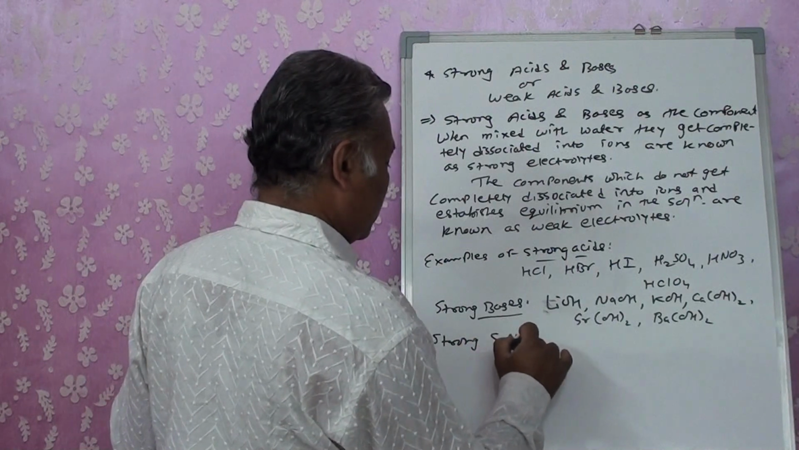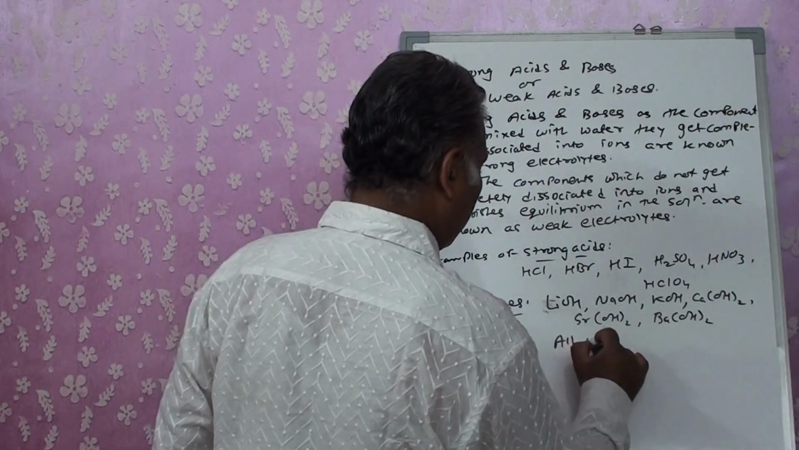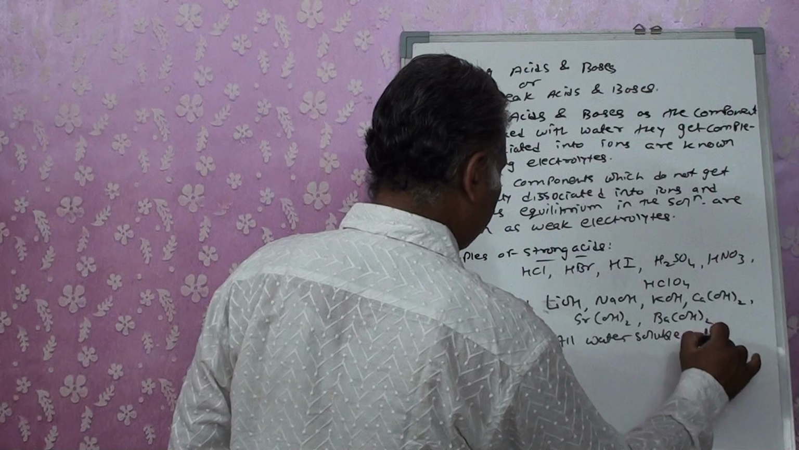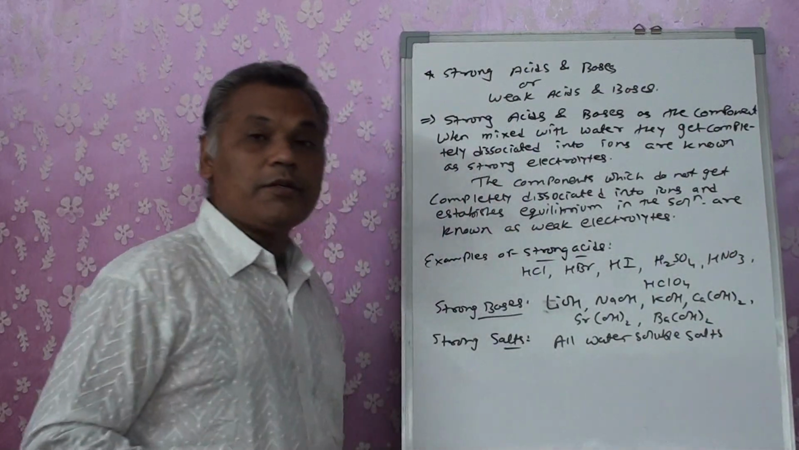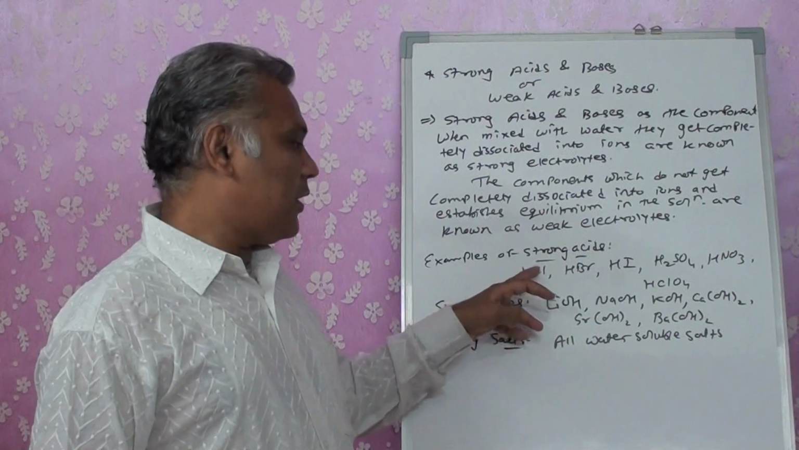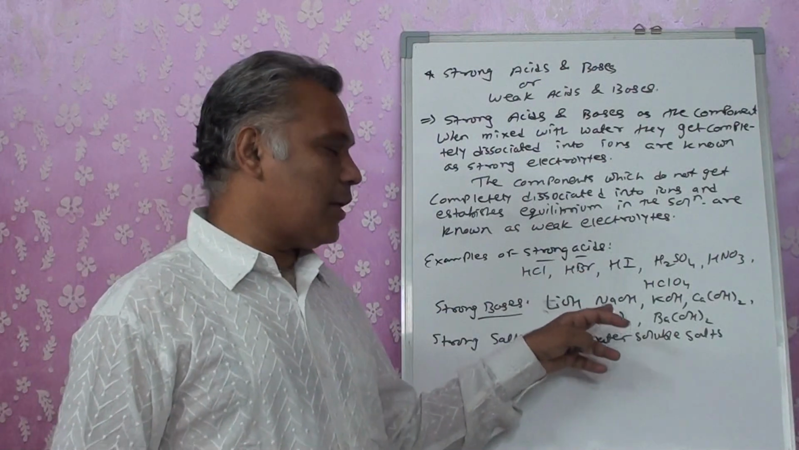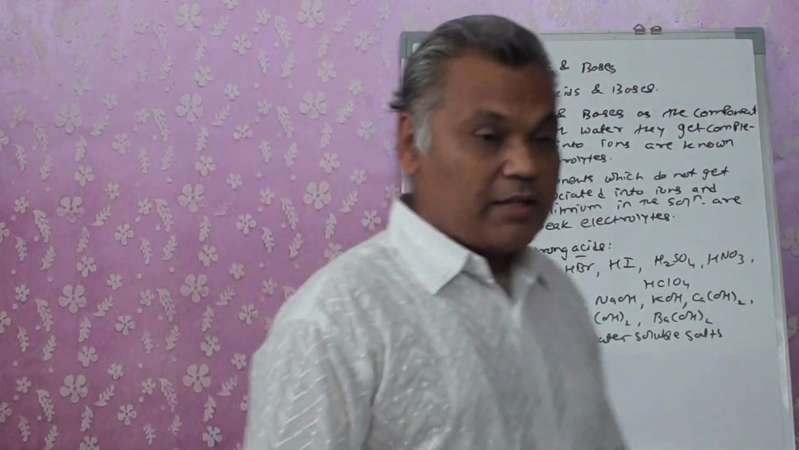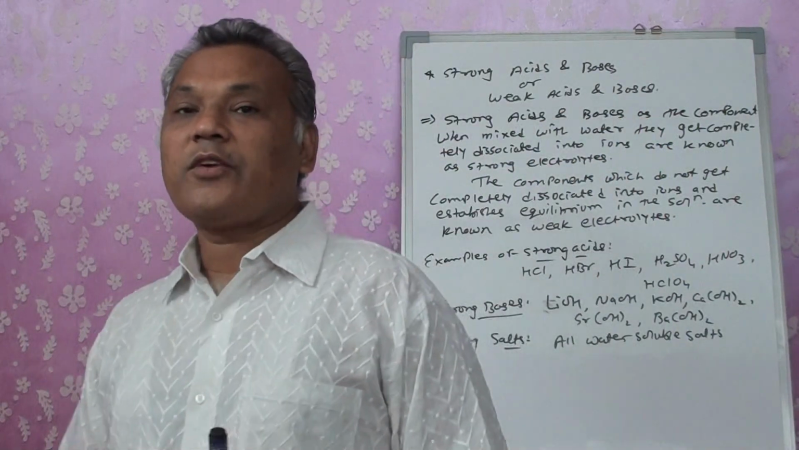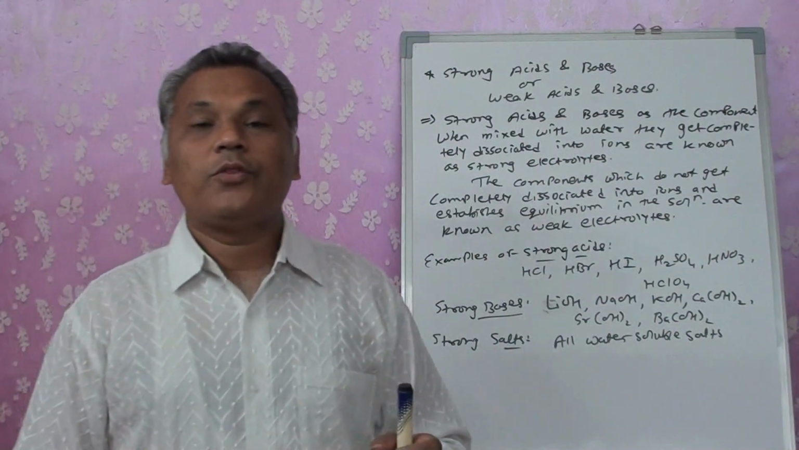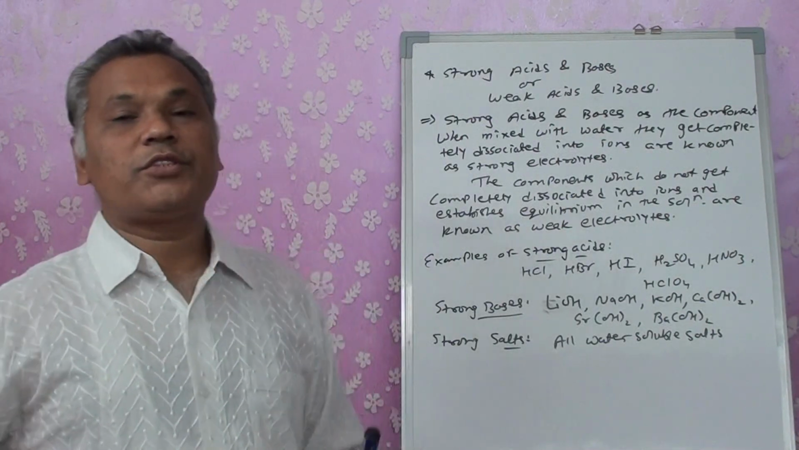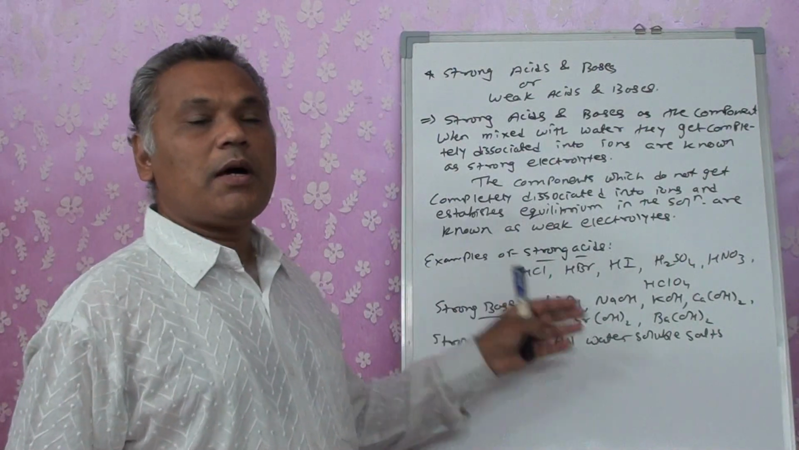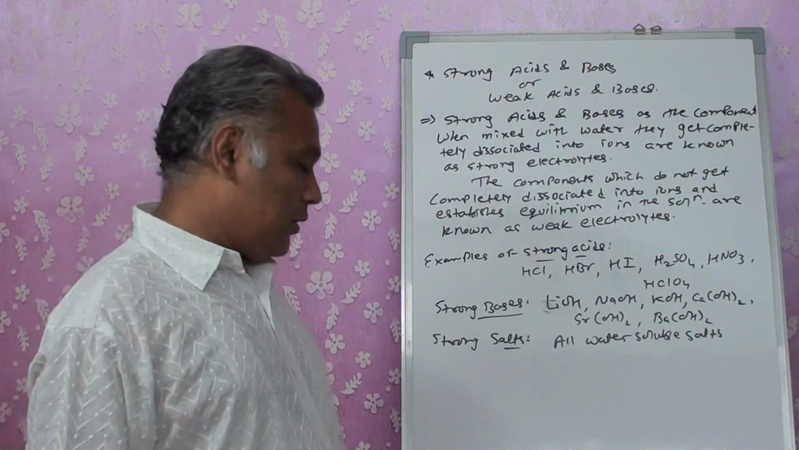Soluble salts are considered to be strong electrolytes. That means the salt formed by HCl with LiOH, or HBr with NaOH, or HCl with NaOH, or HCl with KOH, that is strong acid plus strong base. When they react with one another, they produce a salt, and those salts are always strong electrolytes. So salts formed from strong acid and strong base are considered to be strong electrolytes.